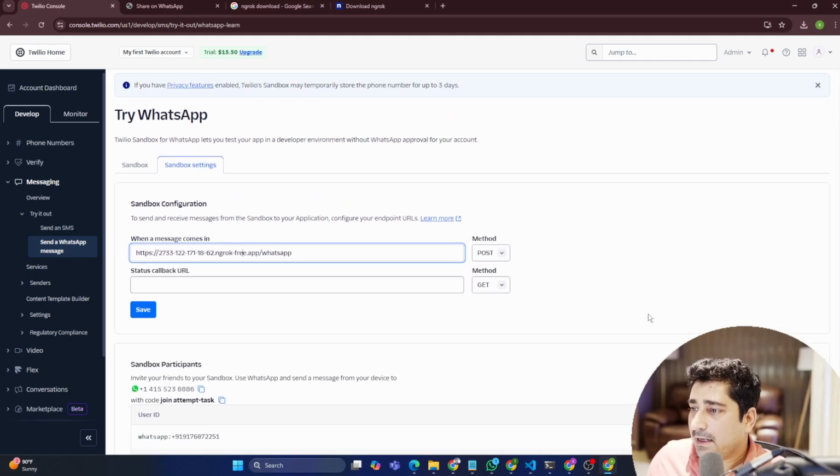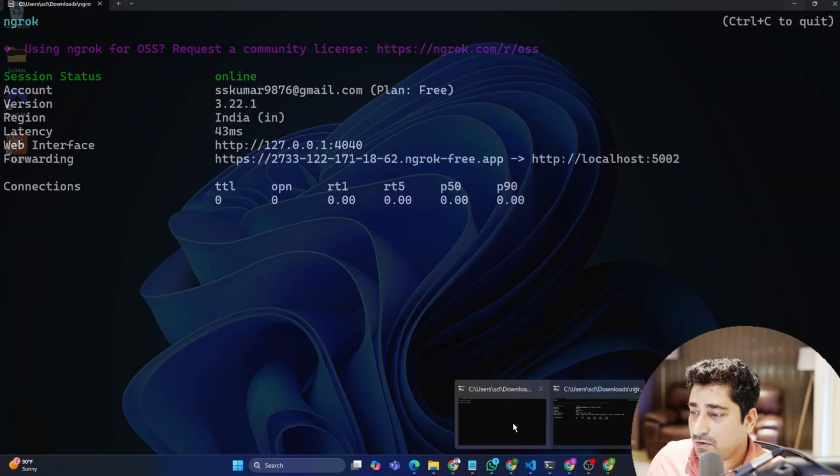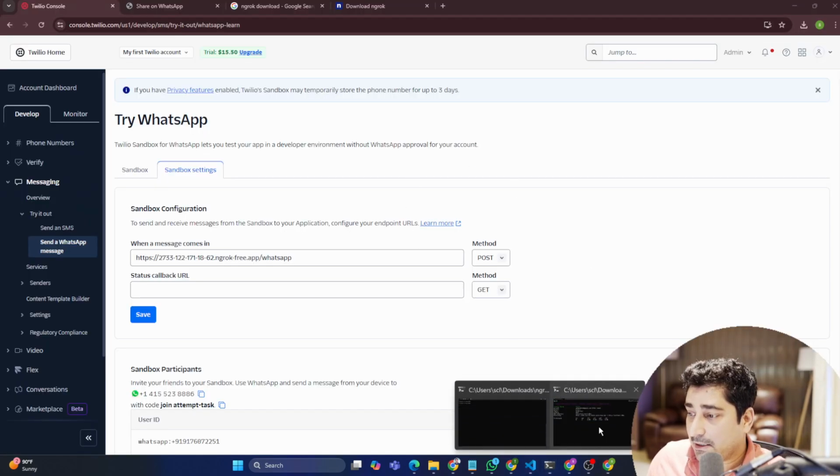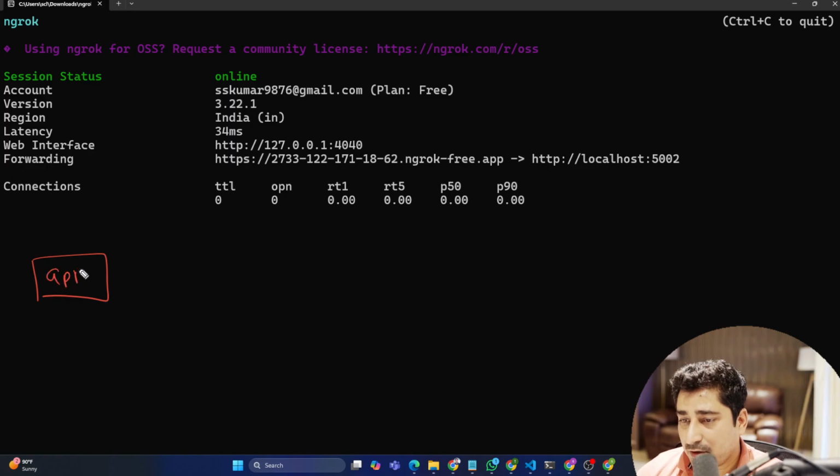So here, now if I talk about a brief objective and a brief idea about what we have built and what we are able to do now, let me draw this. So now we have an app up and running. First of all, we have an app in my local system, which is up and running.